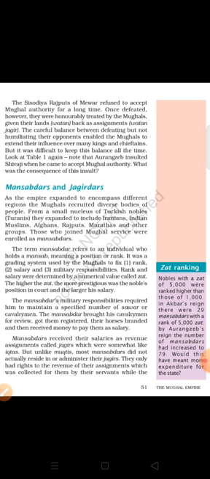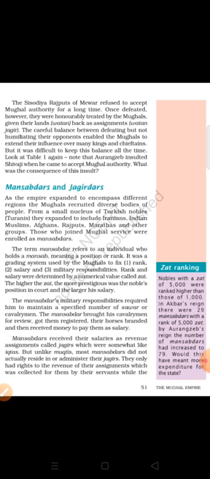Now, the Sisodia Rajputs of Mewar refused to accept Mughal authority for a long time. Once defeated, however, they were honorably treated by the Mughals, given their lands Watan back as assignments, Watan Jagir. The careful balance between defeating but not humiliating their opponents enabled the Mughals to extend their influence over many kings and chieftains, but it was difficult to keep this balance all the time. Look at the table first.